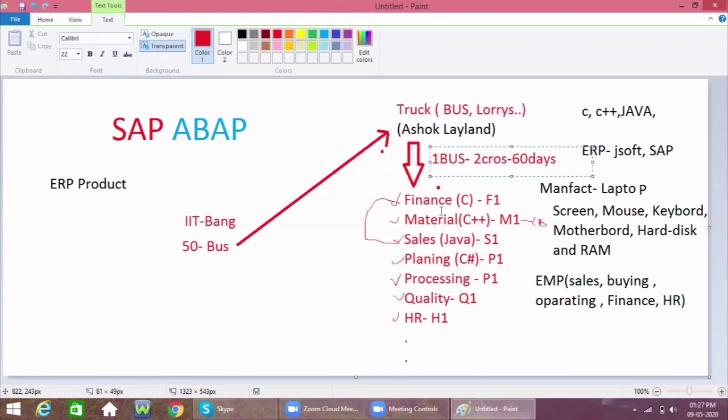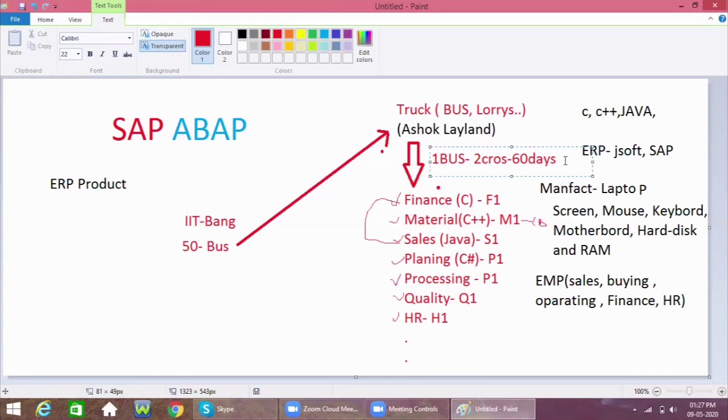So one bus requires 2 crores and 60 days. For making 50 buses, how much time may they require? At that time they require 100 crores, and even the 60 days may extend.